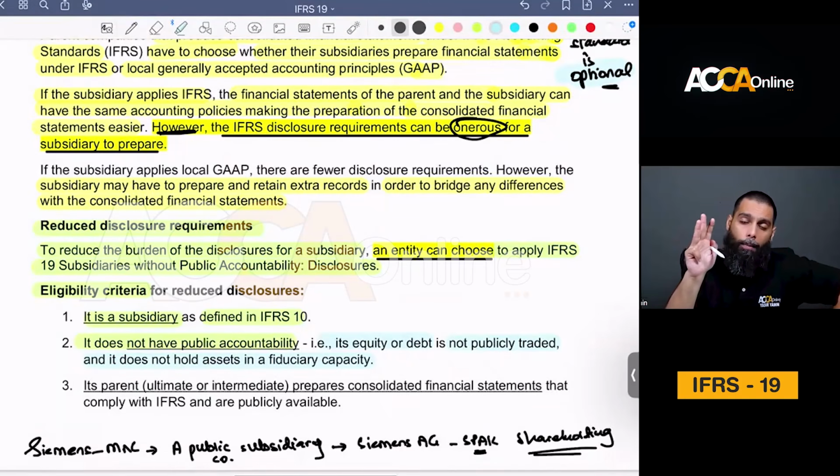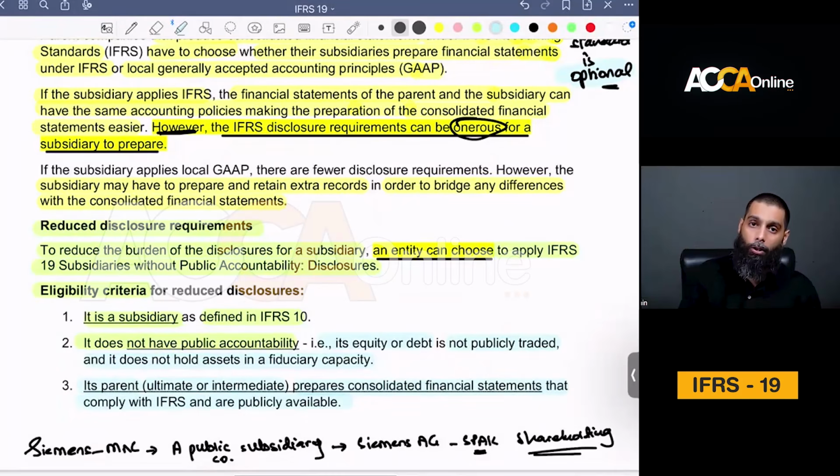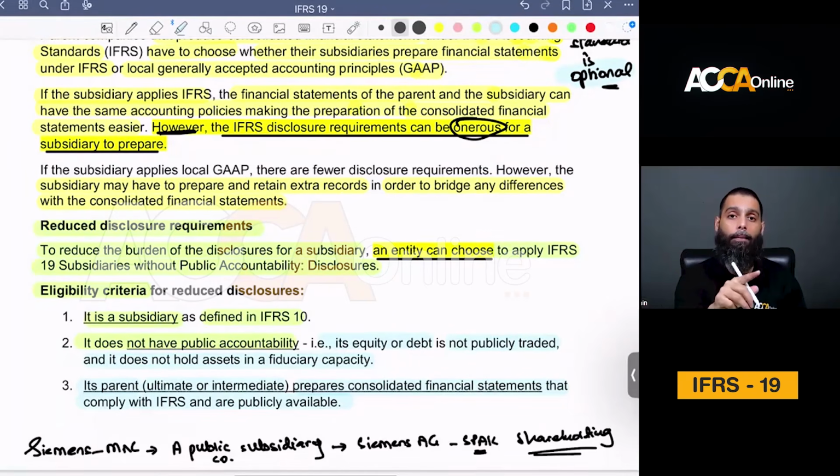And the third requirement is also important. The third requirement you also need to remember. The third requirement is that your parent, the ultimate or the intermediate, whatever, prepares consolidated financial statements that comply with IFRS and are publicly available. So your parent must be applying IFRS and be providing a full set of disclosures.